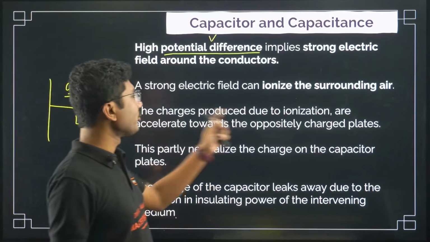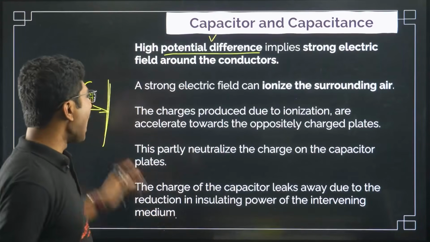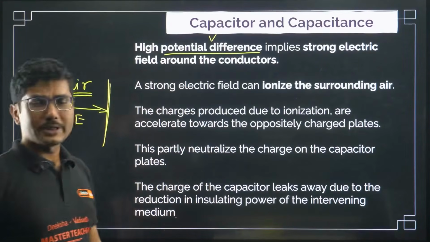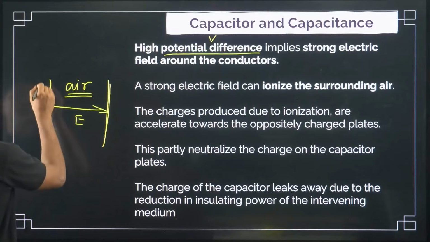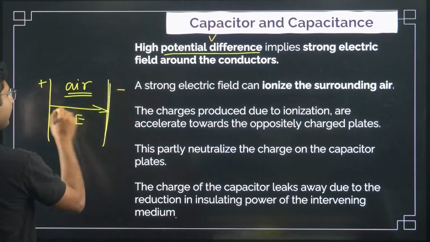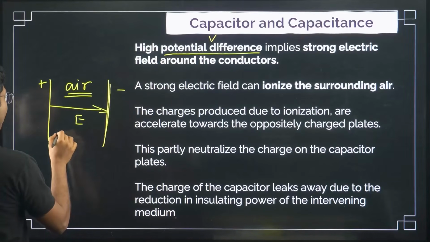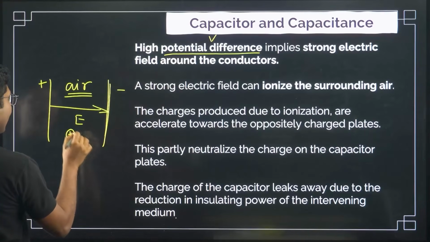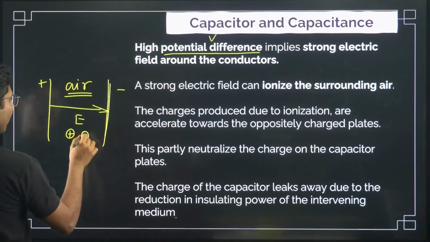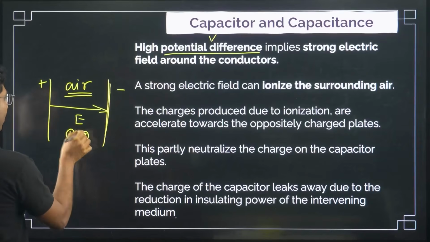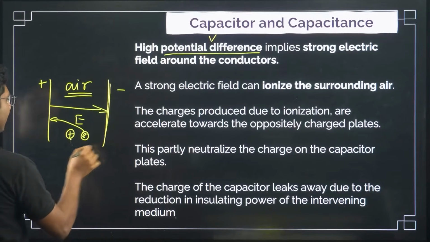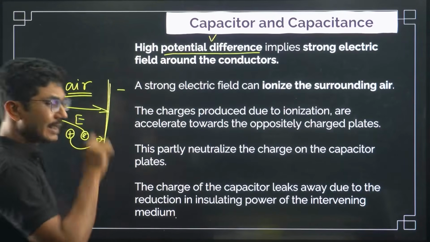The charges produced due to the ionization are accelerated towards the oppositely charged plate. Suppose this is the positive plate and this is the negative plate, with the electric field from positive to negative, and we have developed a positive ion and a negative electron. Now the negative electron will move towards the positive plate and the positive ion will move towards the negative plate.